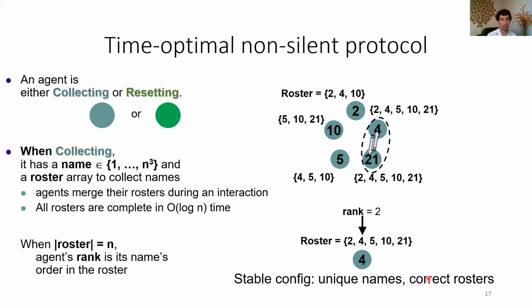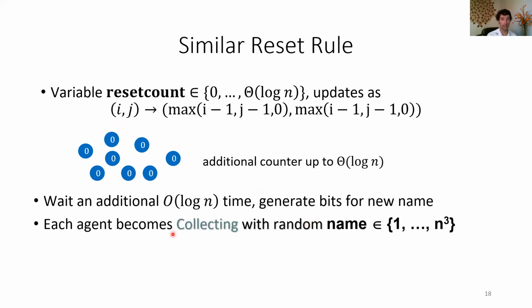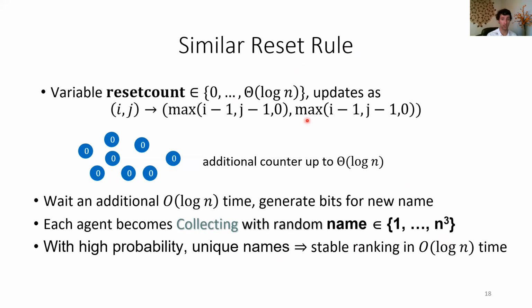And then after detecting errors, we're going to use the same reset mechanism. So if we detect any errors, we're going to use the same reset rule, which again takes only log n time to spread a reset signal and get everyone to reset. And then everyone's going to decay back to 0. Then we're going to wait an additional log n time and generate bits for a new name. And then once we have a new name, each agent will become collecting and they'll have a random name from this set of total names. So this reset rule is going to take log n time. And with high probability, the set of names will be unique because we have order n cubed total names. And once we have unique names, we'll get to a stable ranking in only log n time.